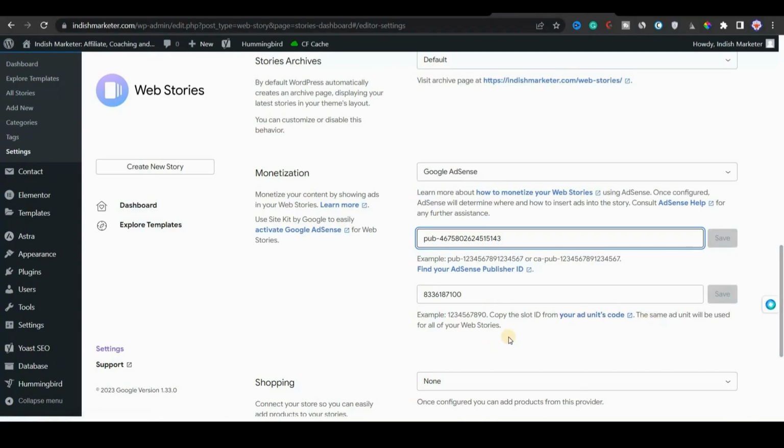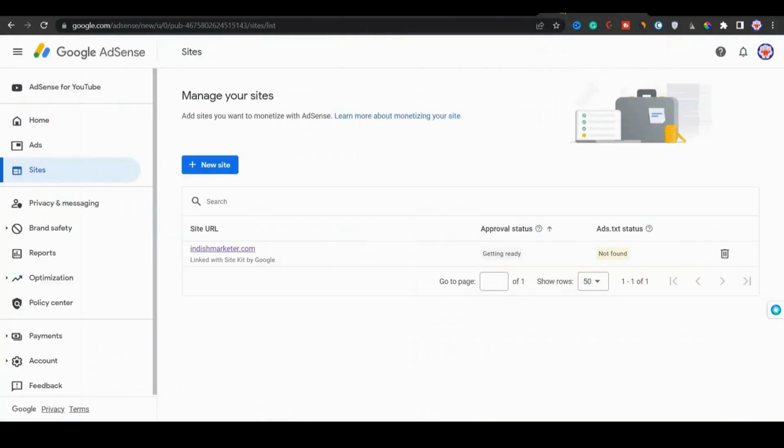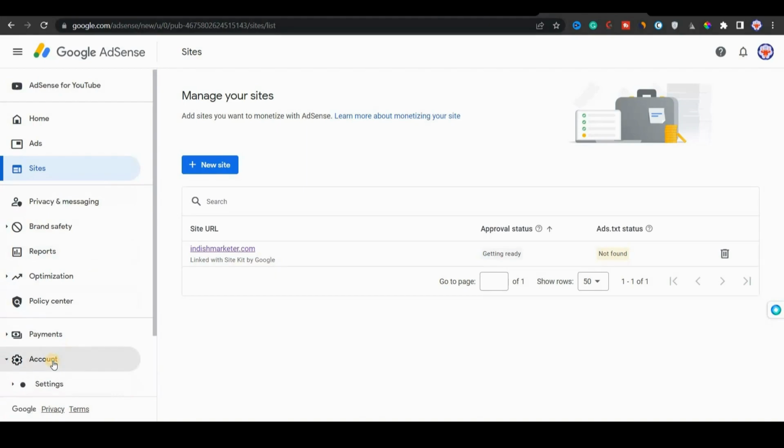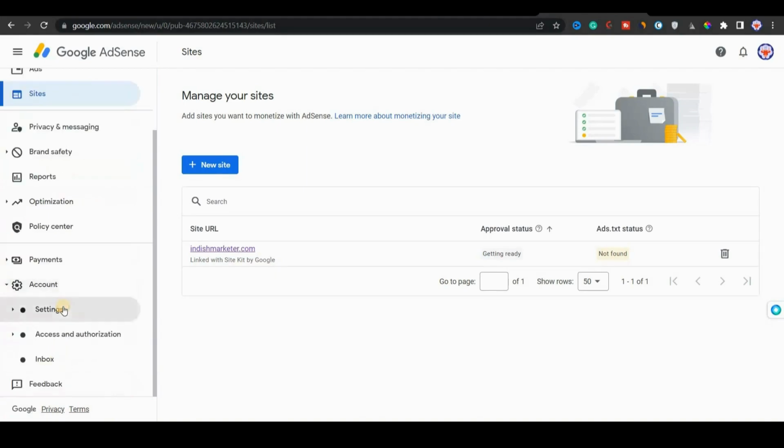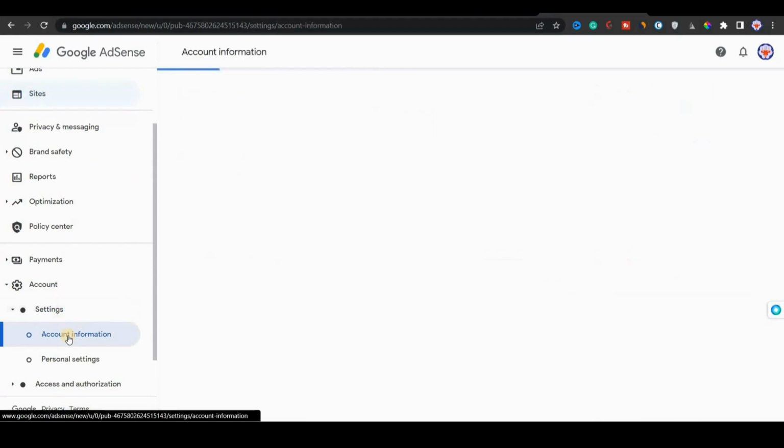I will explain that right now. First, I will go to my Google AdSense account, and let me show you how you can do it. Now you can see I'm on my Google AdSense account, and my site is already connected here. Now I will go to the account section to take the publisher ID. I will go to settings, then account information.